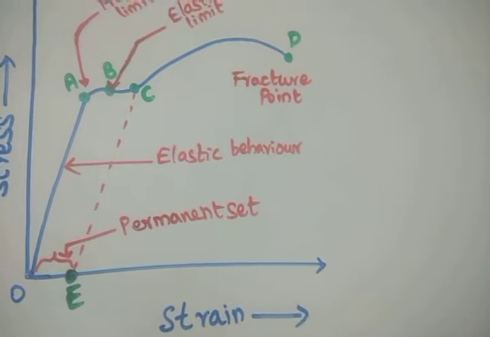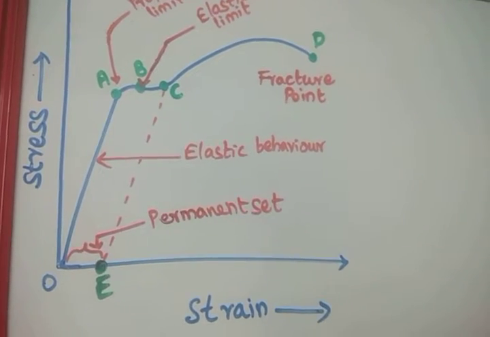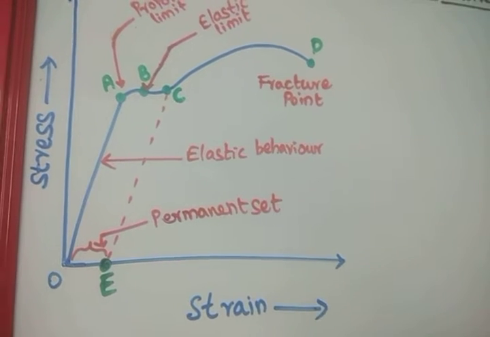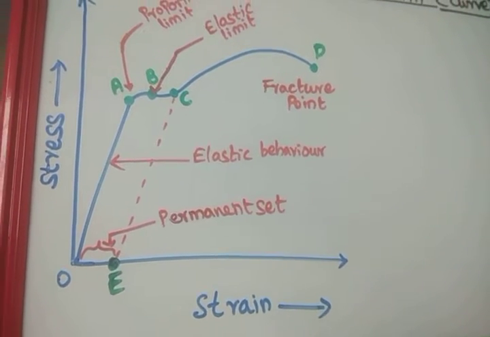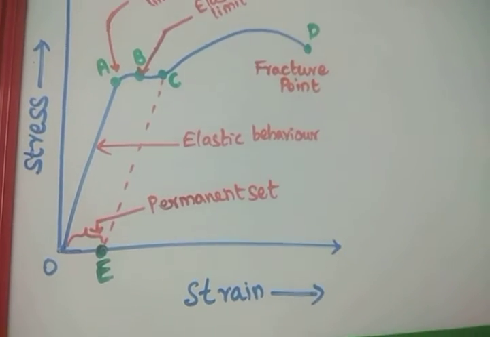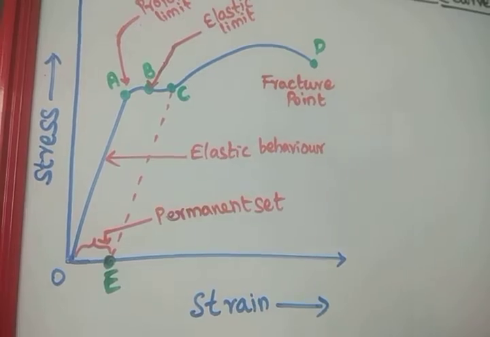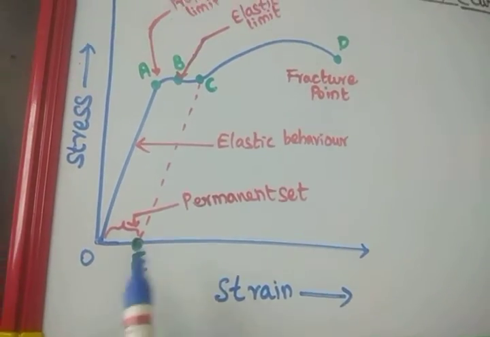You assume one rubber band. Okay. If you apply force to the rubber band, what will happen? The shape and size of the rubber band increases due to the application of the stress. The change in dimension, that is the shape and size, will change. That is called strain. So whenever the stress is increased, the rubber band size is also increased.